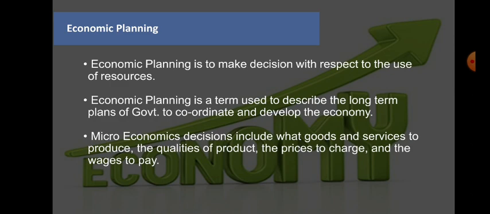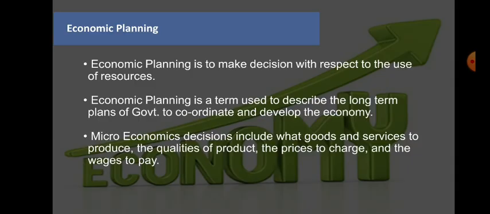Economic planning is to make decisions with respect to the use of resources. That's what I said in the beginning: whatever resources we have, how we need to allocate them. Before we allocate, we need to understand what resources we have. It may be human resources, product resources, technology, or education. We need to understand what resources we have and how to allocate them.